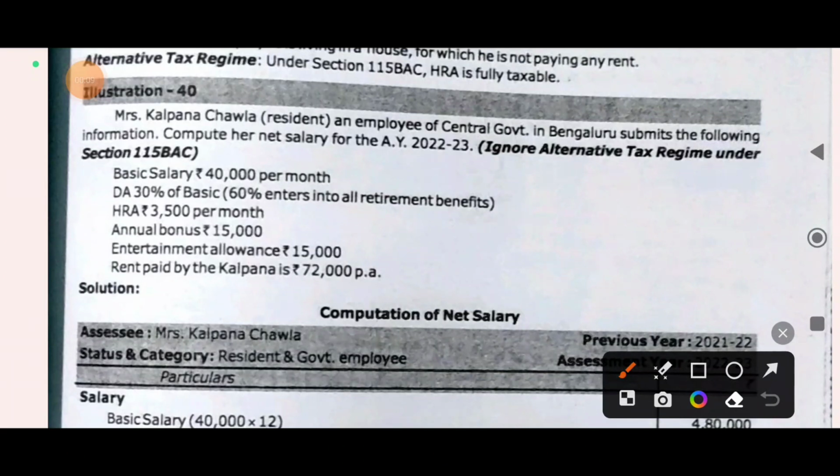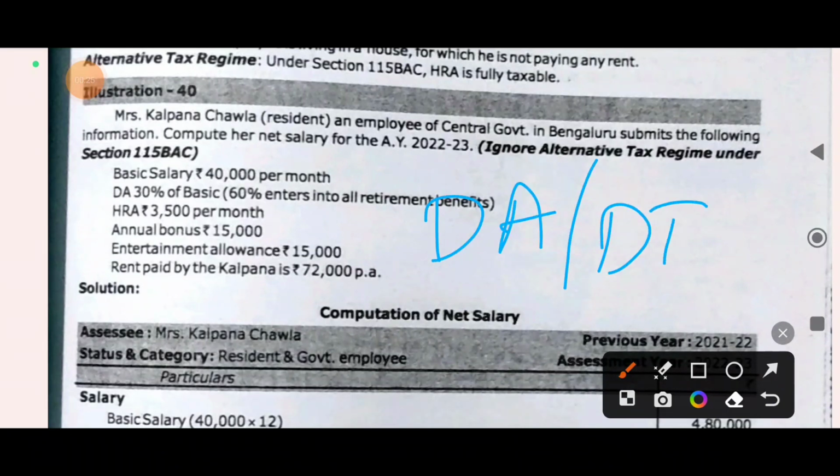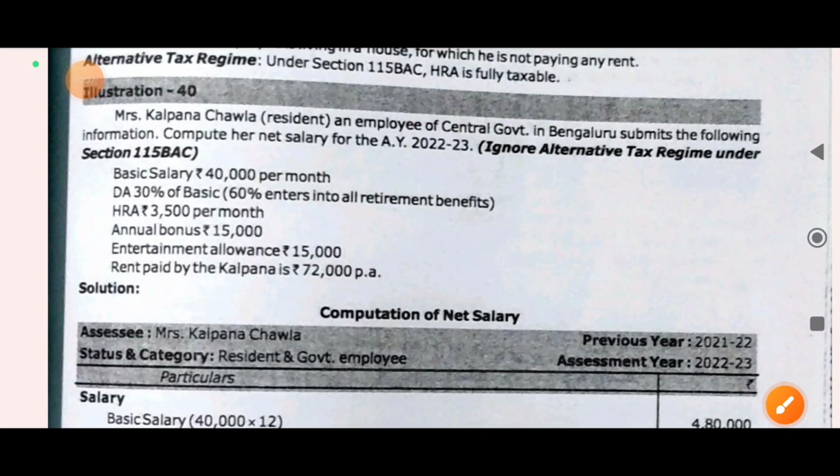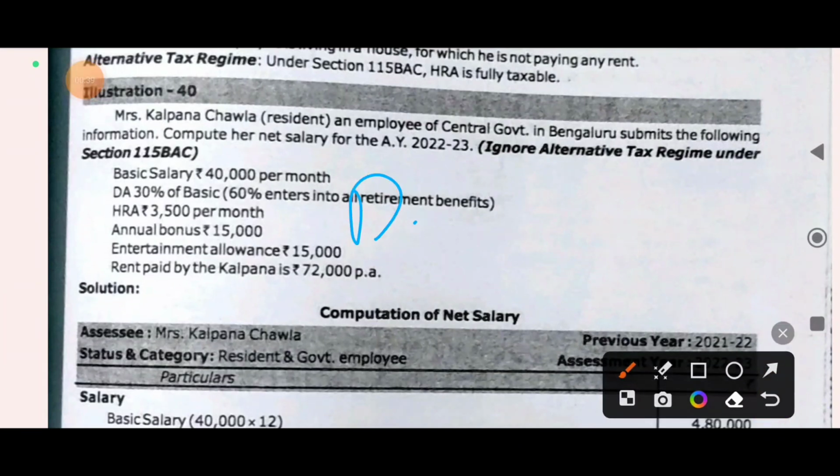In this video we are going to discuss salary computation with HRA allowance. When HRA is also given, how do we compute it? Some students have doubts regarding what is DA, dearness allowance, and what is DP, dearness pay.